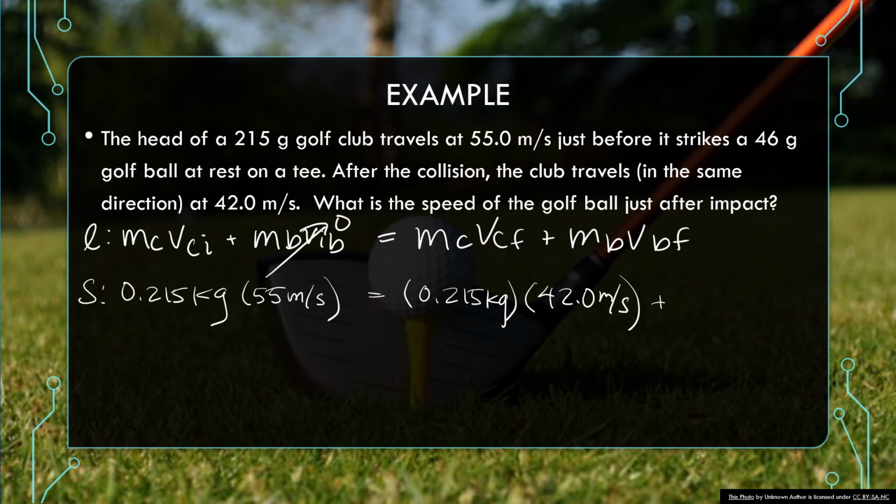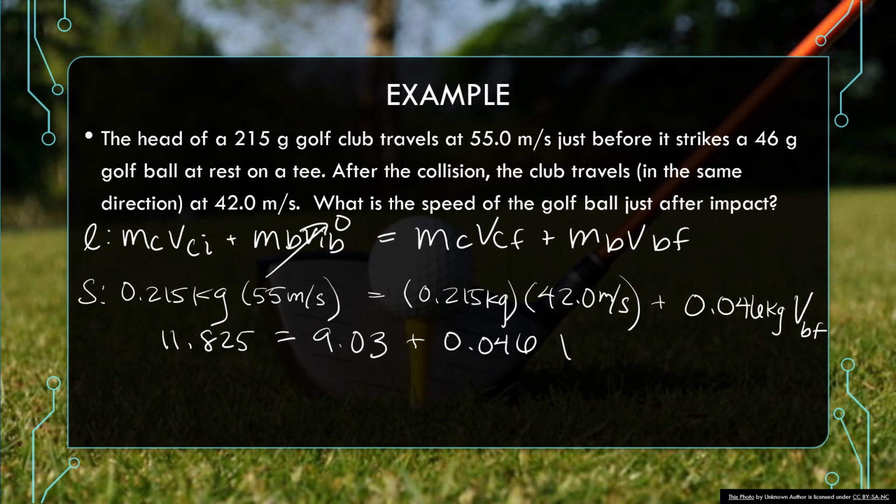And then I have the ball, which is 0.046 kilograms times a final ball velocity. All right, so I'm going to multiply these together and I get 11.825. And then I'll multiply these together and get 9.03 plus 0.046 V. So I'm going to subtract 9.03 from each side and get 2.795 equals